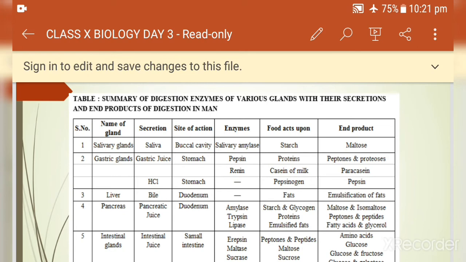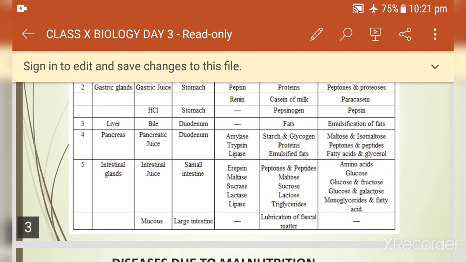Gastric glands in the stomach produce pepsin which acts on proteins and converts them into peptones. The liver produces bile and the pancreas produces pancreatic juice which contains amylase, trypsin and lipase. All the three, carbohydrates, proteins and fats, are digested by the pancreatic juice in the small intestine.